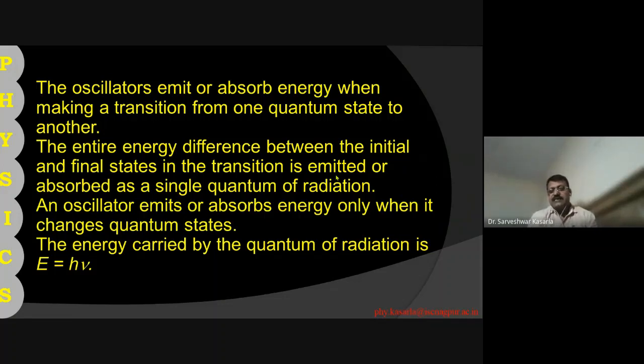Let us derive one single formula, Planck's radiation formula, and see how it is applicable to the entire range of black body radiation. We can derive Wien's law from Planck's radiation formula. We can also derive the Rayleigh-Jeans law from that single formula.